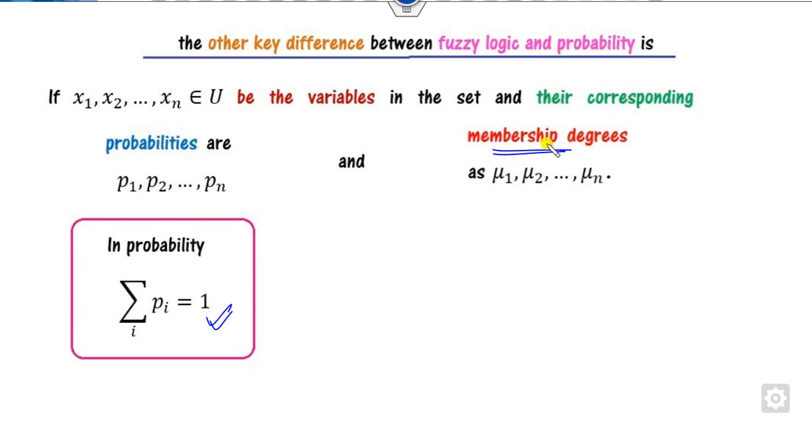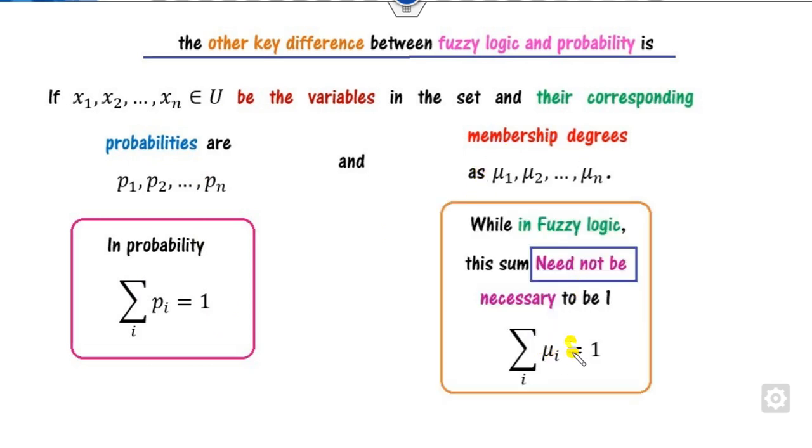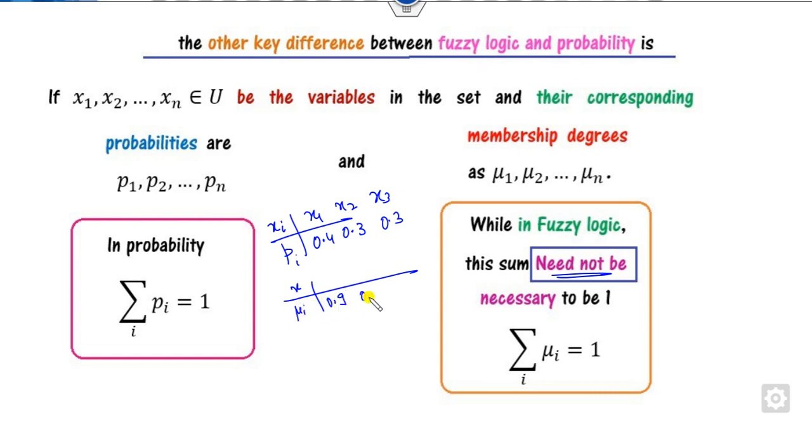Whereas when you talk about membership, the sum of them need not be 1. It may be 1, but it is not necessary. For example, if there are 3 variables with values 0.4, 0.3, 0.3, the sum is 1, so I call these probabilities. And if you take membership values, it may be 0.9, 0.8, 0.1. This clearly says that the sum is not 1, so it is not a probability, it is part of the fuzzy membership degrees.